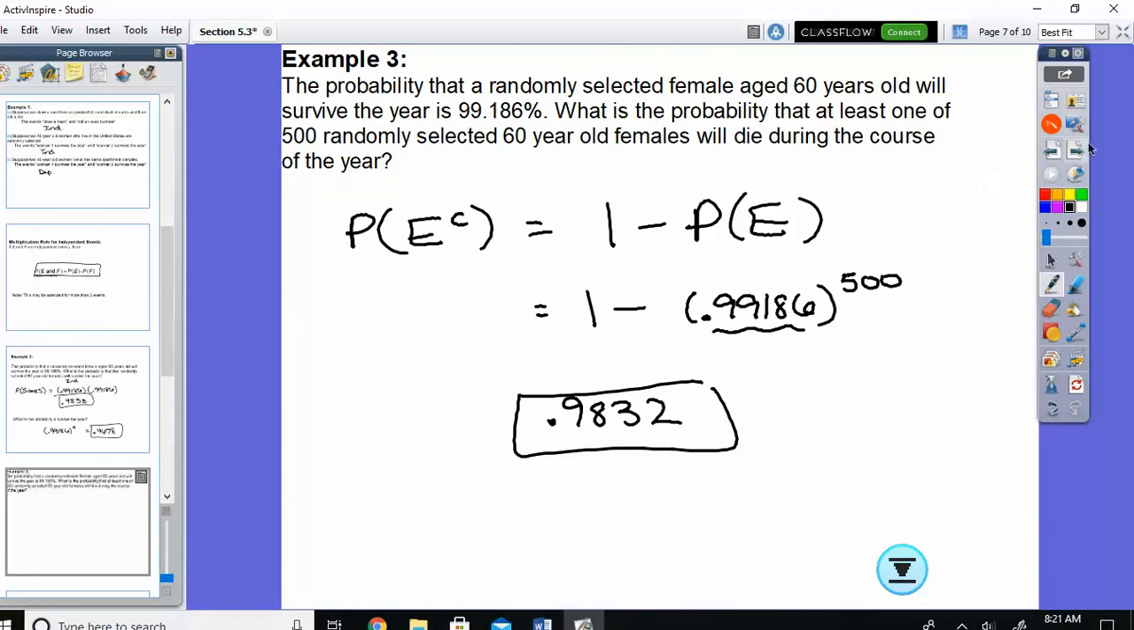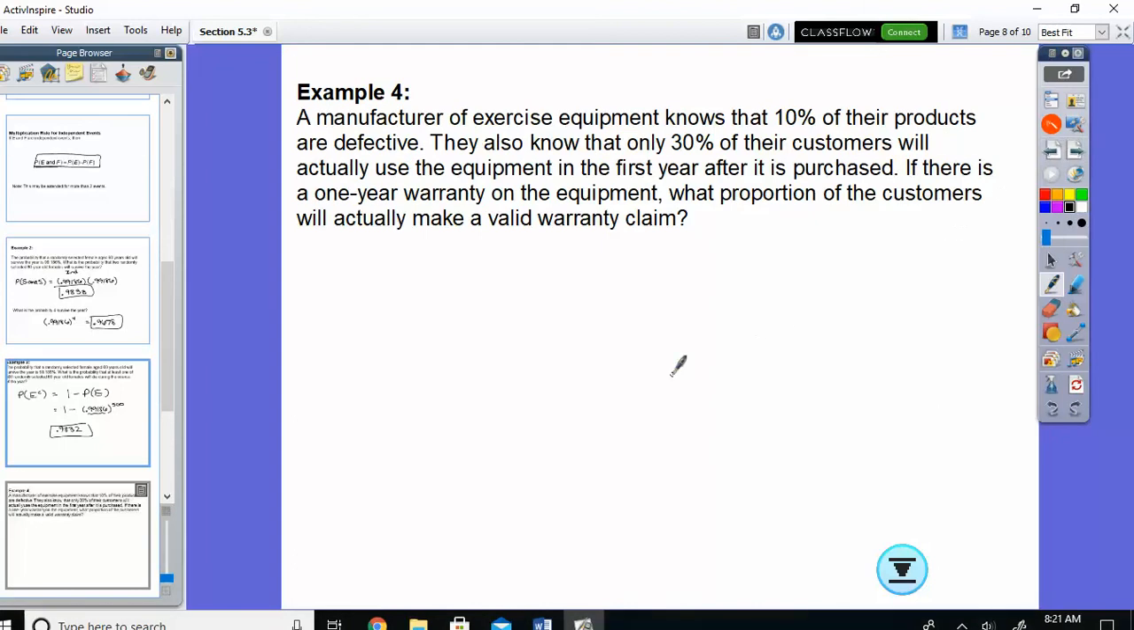Let's look at another one. A manufacturer of exercise equipment knows that 10% of their products are defective. They also know that only 30% of their customers will actually use the equipment in the first year after it is purchased. If there is a 1-year warranty on the equipment, what proportion of the customers will actually make a valid warranty claim? Okay, so they know that 10% of their products are bad.